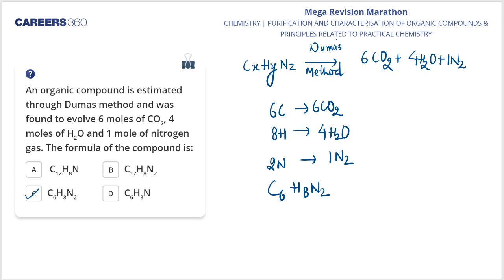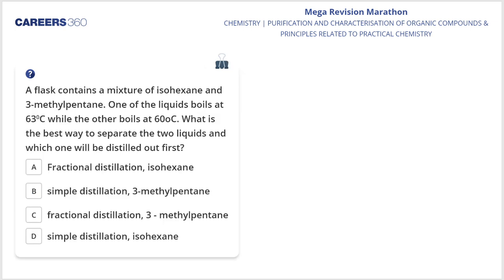Okay, so here goes, without any delay, the next question on your screen. A flask contains a mixture of isohexane and 3-methylpentane. One of the liquids boils at 63 degrees Celsius while the other boils at 60 degrees Celsius. What is the best way to separate the two liquids and which one will be distilled out first?